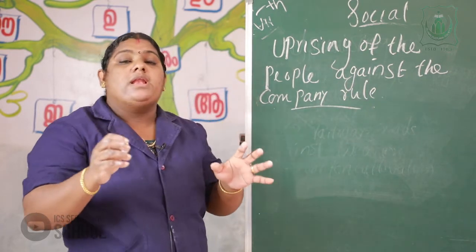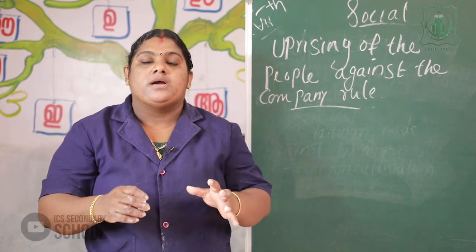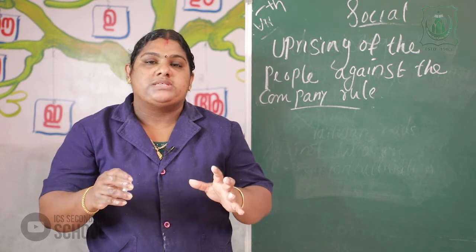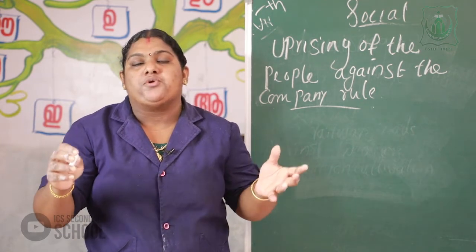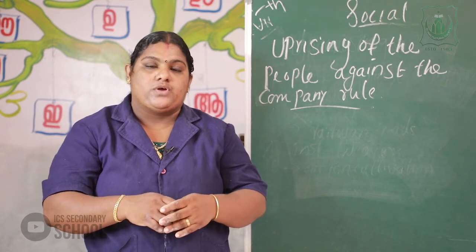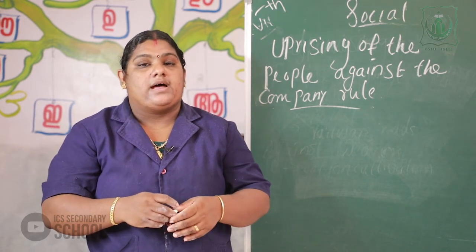We already studied that different types of people like farmers, weavers, tribals were completely exploited under the company rule. So the people put forward their agitation against the company.